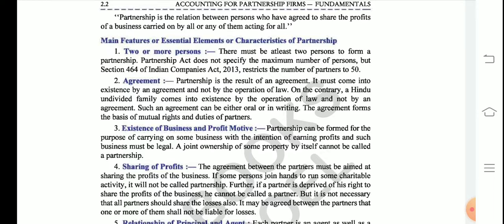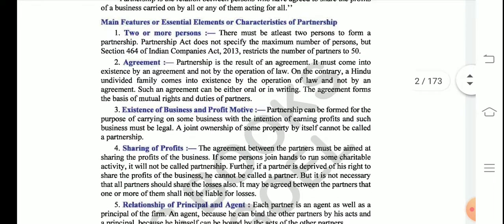The second point is agreement. All the partners, before starting the partnership firm, first sign an agreement. That agreement could be verbal or in written form. They talk about the existence of the agreement, the mutual agreement.